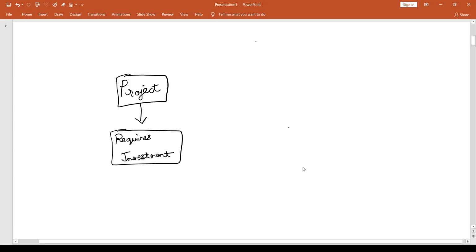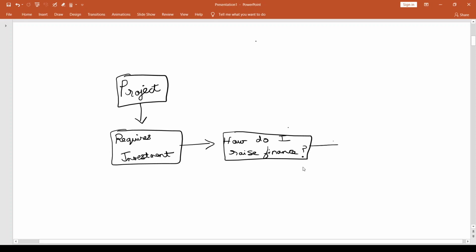But having decided that this project is a good one for investment, the next question is, where do I get money for that? How do I raise finance for that? So the question that we are trying to answer now is, how do I raise finance? It is only in this context that we are going to be discussing this topic of EBIT to EPS analysis.